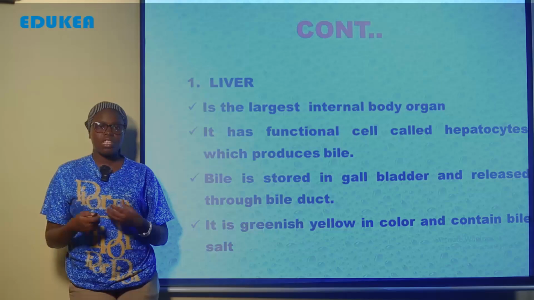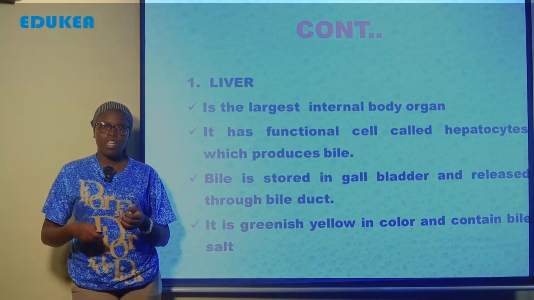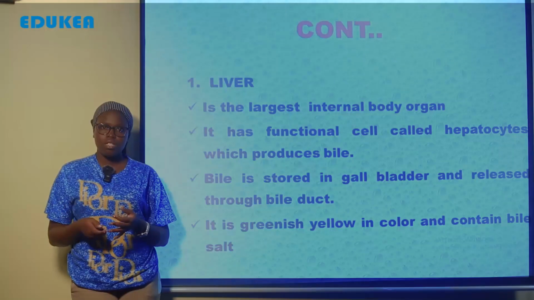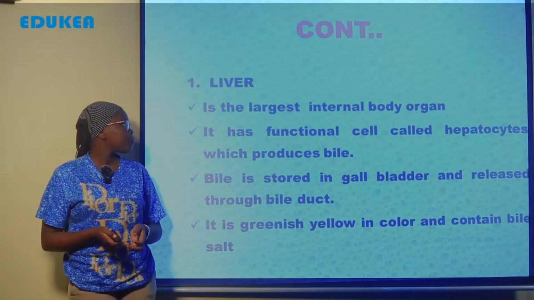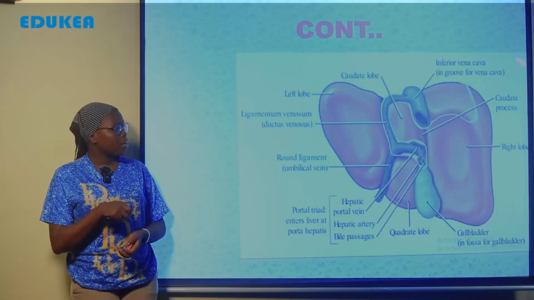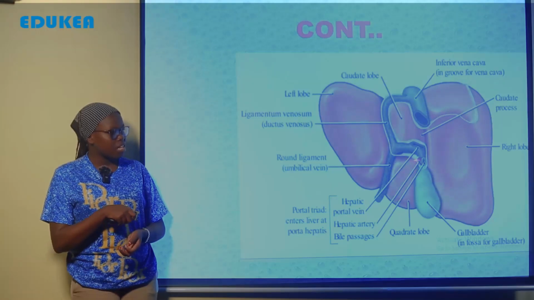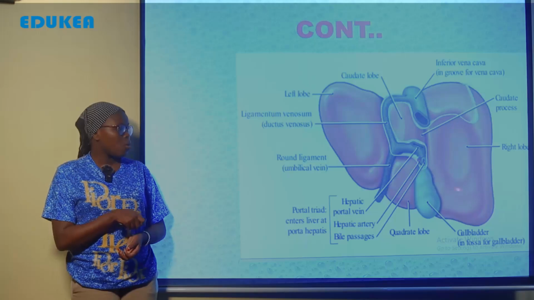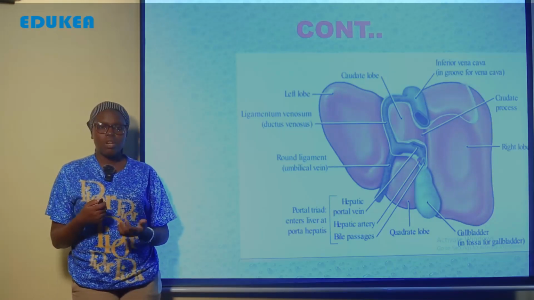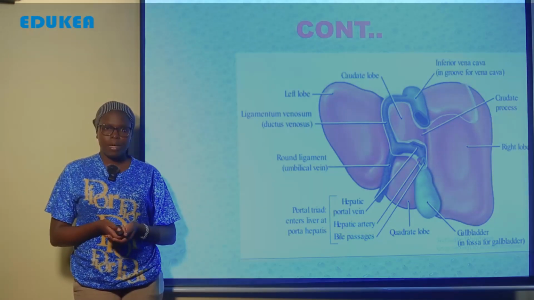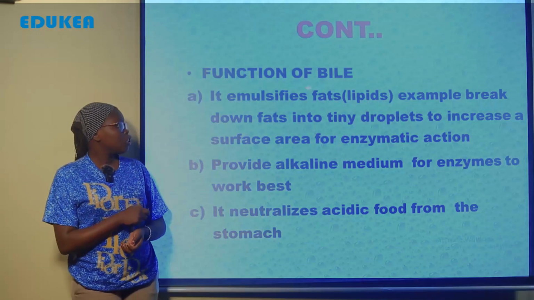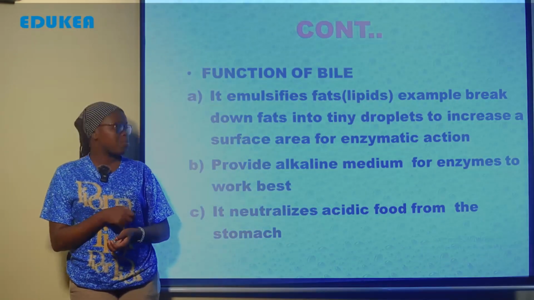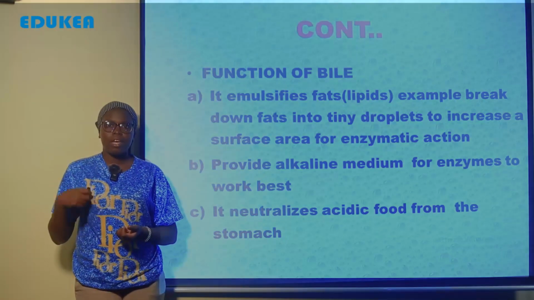And this is an example of the liver, and this is the gallbladder. Within the gallbladder is where we get the bile which contain the salt which are important in the neutralization of the food from the stomach. Function of the bile is emulsify fats. Emulsification, this means the breakdown of the fat into smallest particle or droplets to increase the surface area for enzymatic action. Also, it provides alkaline medium for enzyme to work best.